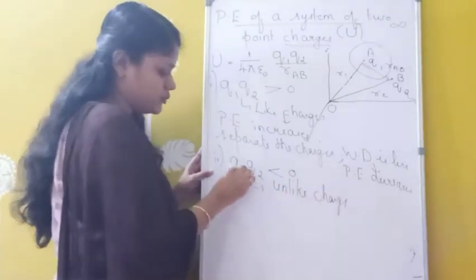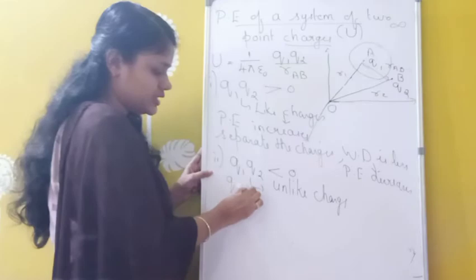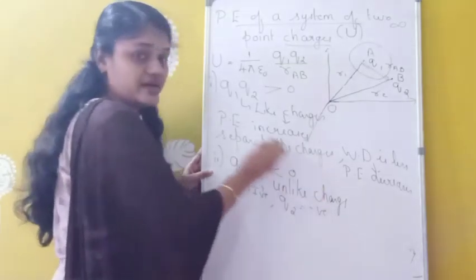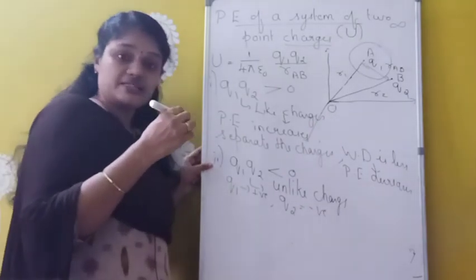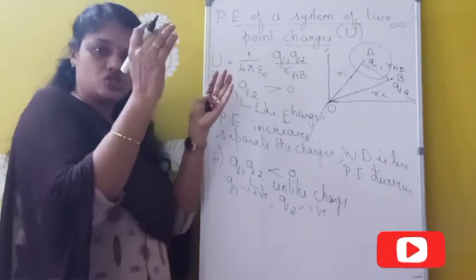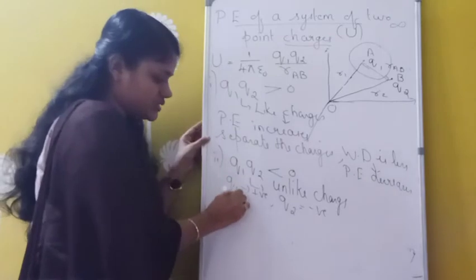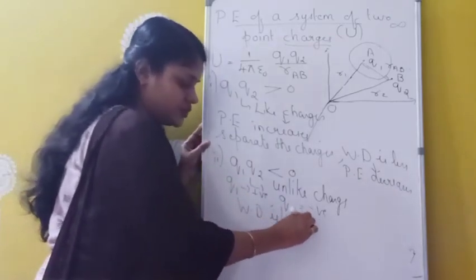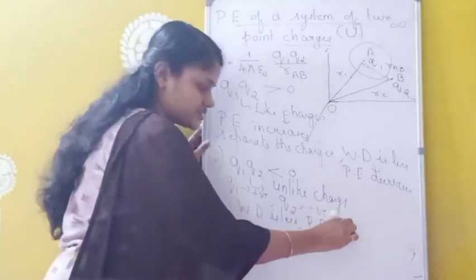That means one may be positive. So if Q1 is positive, then Q2 must be negative. Okay, so unlike charges. In the case of unlike charges, if we want to bring two charges close together, what about work done? Work done is less, and potential energy will be decreasing. Potential energy